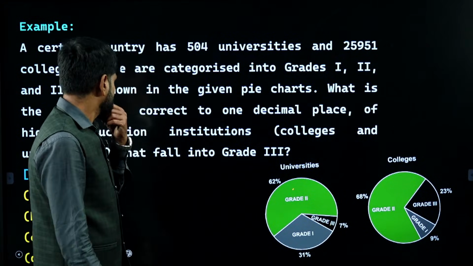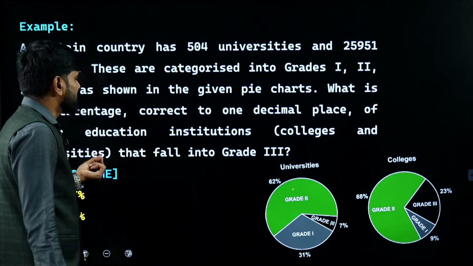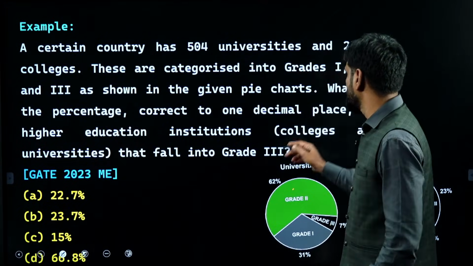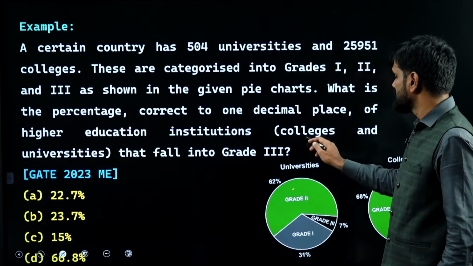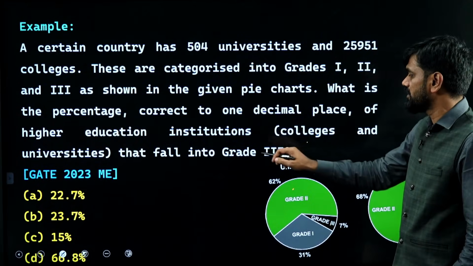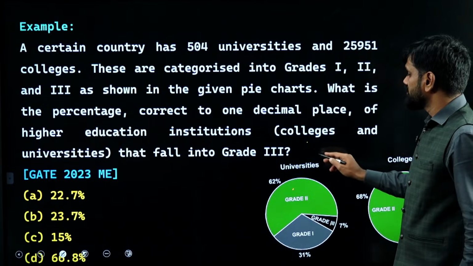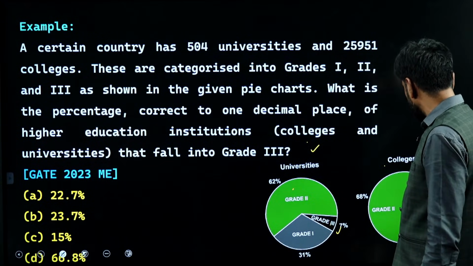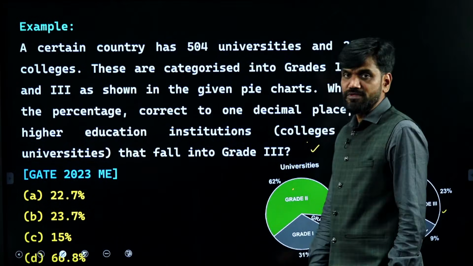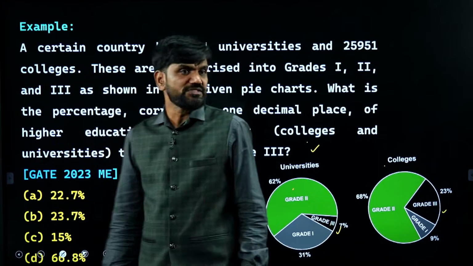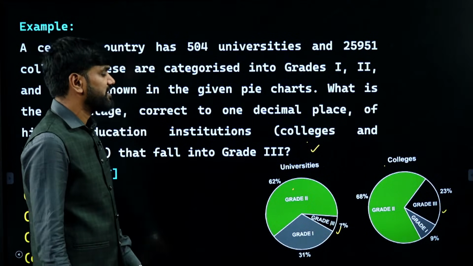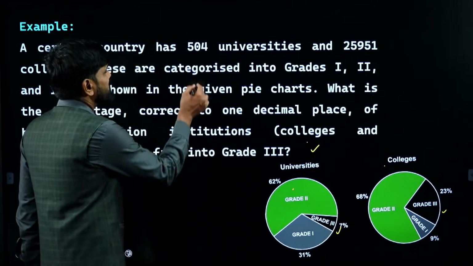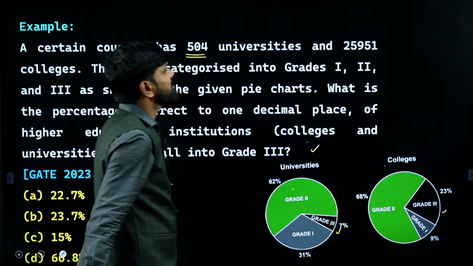Now the question is, what is the percentage, correct to 1 decimal place, of the higher education institutions, that is colleges and universities, that fall into grade 3? So from universities I am having grade 3 7%, from colleges I am having grade 3 is 23%. So out of universities I have 7% in grade 3, out of colleges I have 23% in grade 3. Number of universities are what? 504. Number of colleges are what?